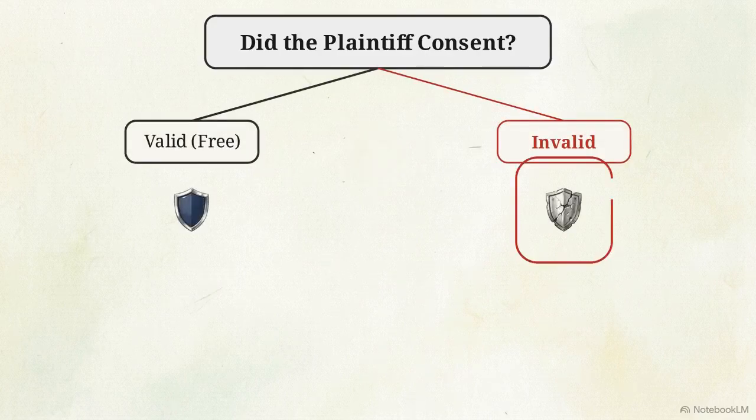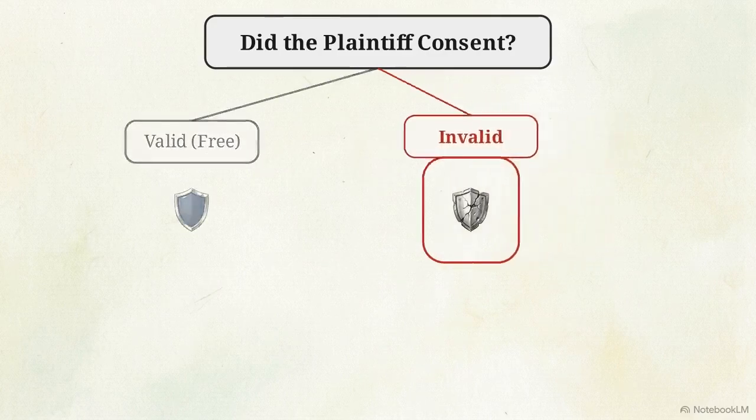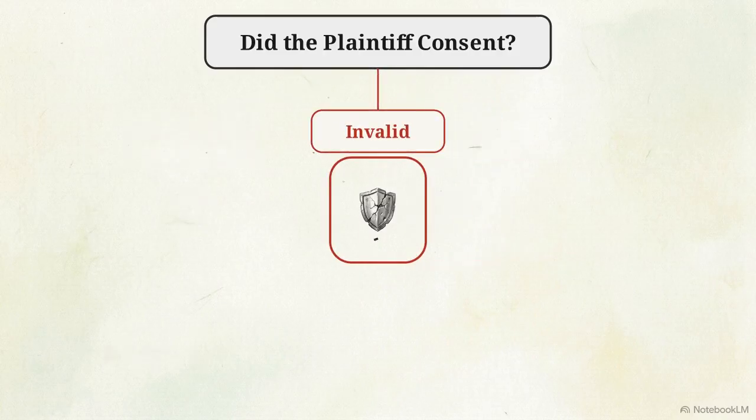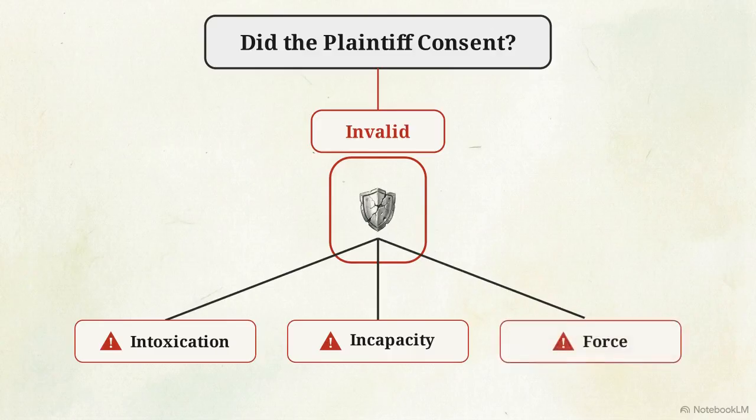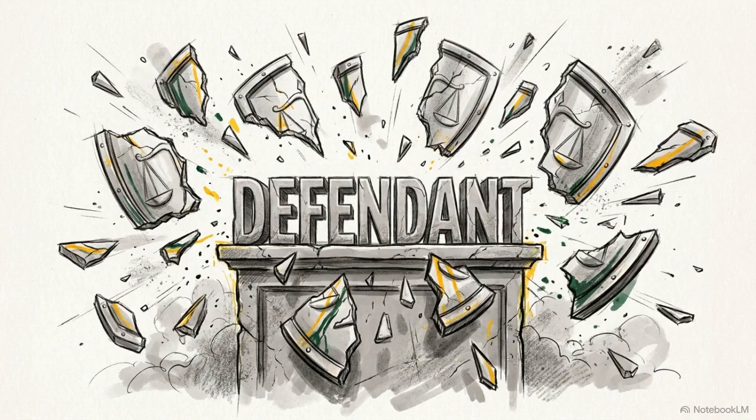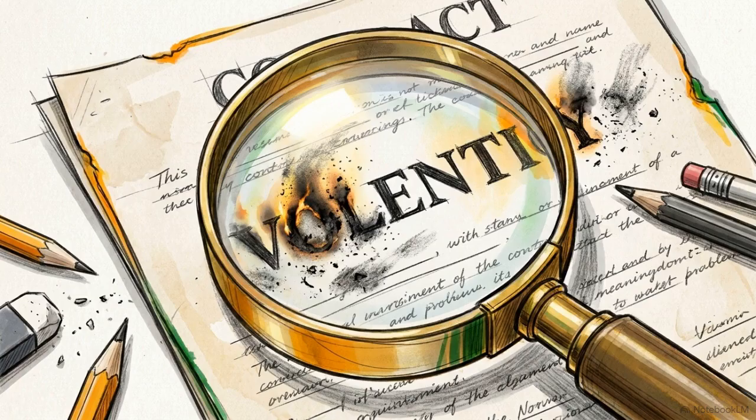If the agreement wasn't truly free, the protection fails. In an exam passage, search for specific invalidators. Was the plaintiff intoxicated, lacking mental capacity, or acting under physical force? If any of these factors exist in the fact pattern, the consent is legally flawed. The defendant remains exposed to full liability. Identifying these moments of coercion or impairment is the primary method for disqualifying the volenti defense.